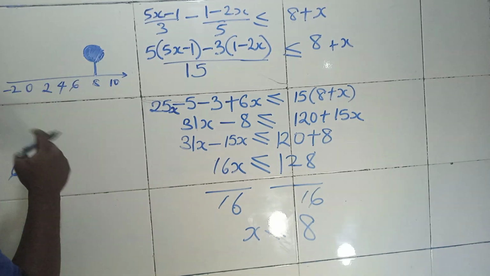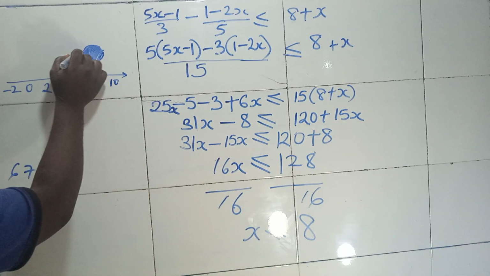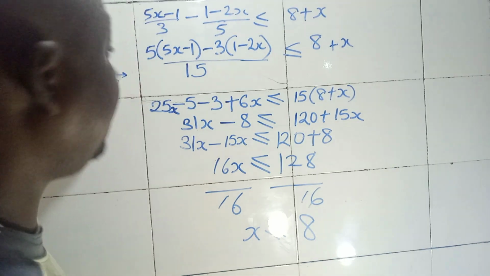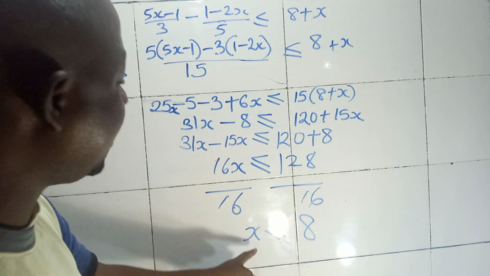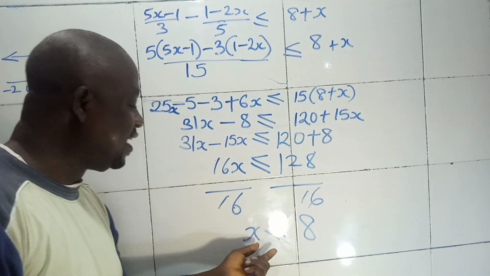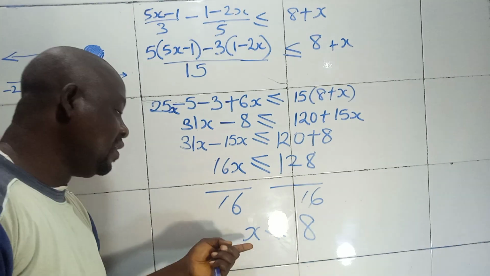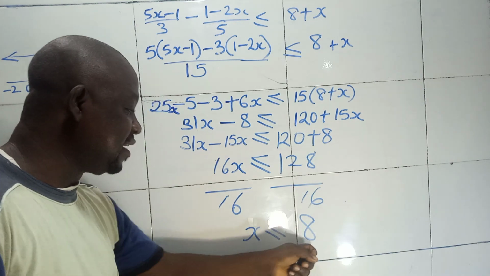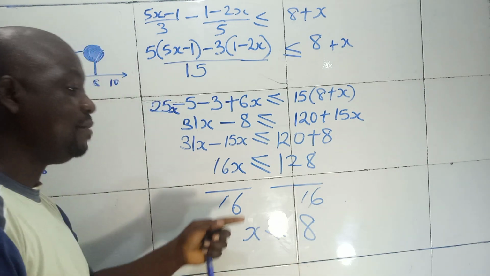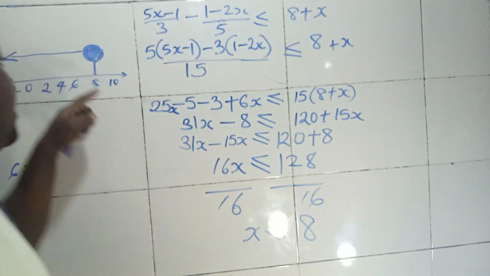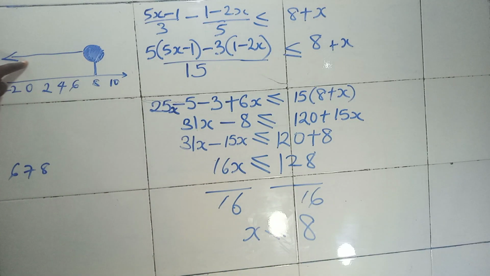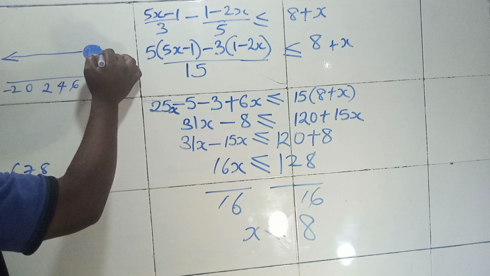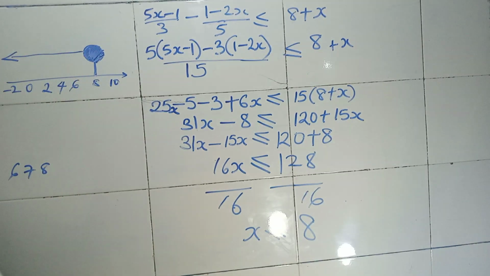So for us to now show the direction, which direction will it fall? It's going to be this direction, showing that all the numbers before 8 are all less than 8, because x is less than or equal to 8. Meaning that all the possible values of x are all less than 8. 7 is less than 8. 6 is less than 8. 5 is less than 8. 0 is less than 8. Minus numbers, they are all less than 8. So the direction we face shows that all the numbers here are less than 8, and you are going to shade it to show that it is equal to sign.